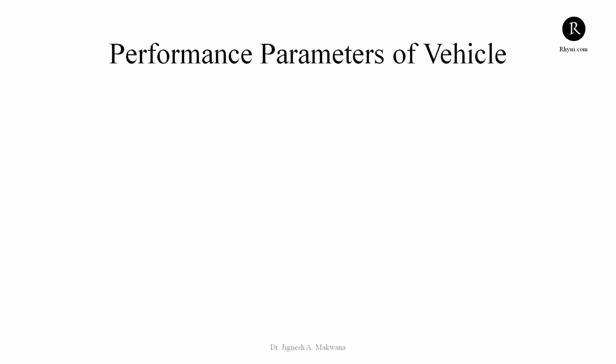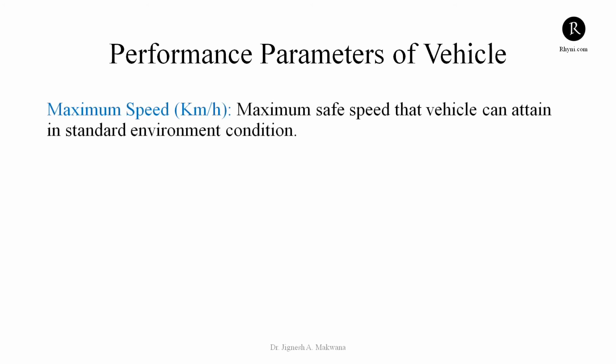If we discuss the performance parameters of a vehicle, then the basic performance parameter is the maximum speed. Whenever we see any vehicle, the manufacturer always specifies the maximum speed. Maximum speed is the maximum safe speed that the vehicle can attain in the standard environment condition.